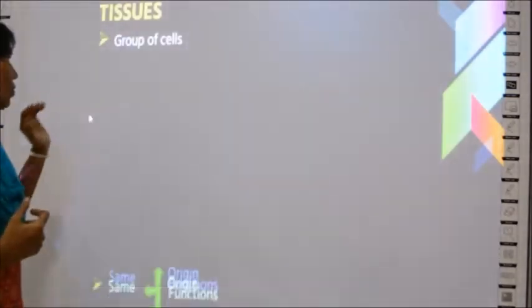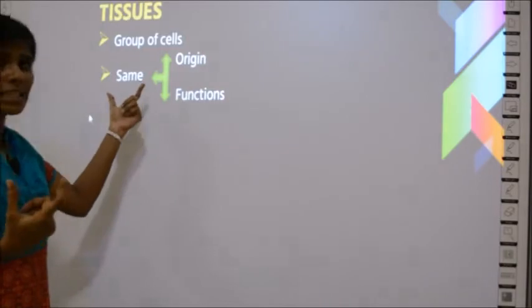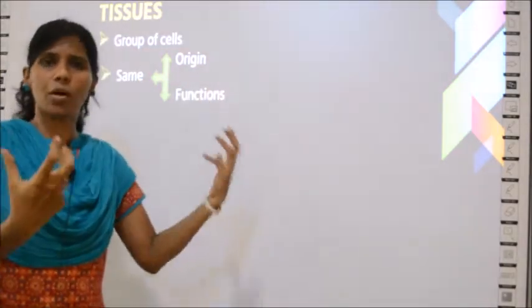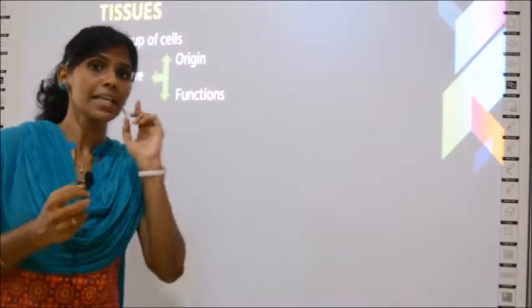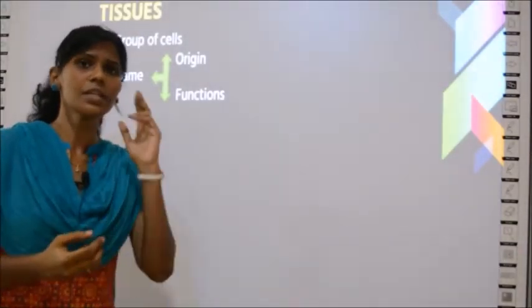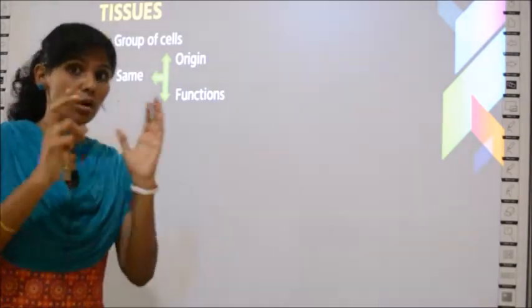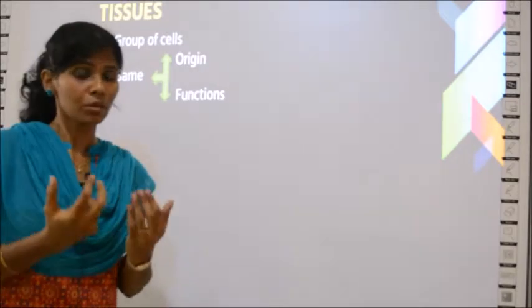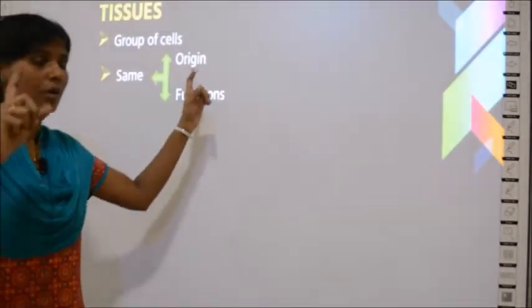Okay, what is that rule? The cells should be from the same origin. What is same origin? It must be from the same place. The formation should be from the same place. If it is leaf, it should all be from the leaves. If it is root, it should all be from the roots. It should be from the same origin.